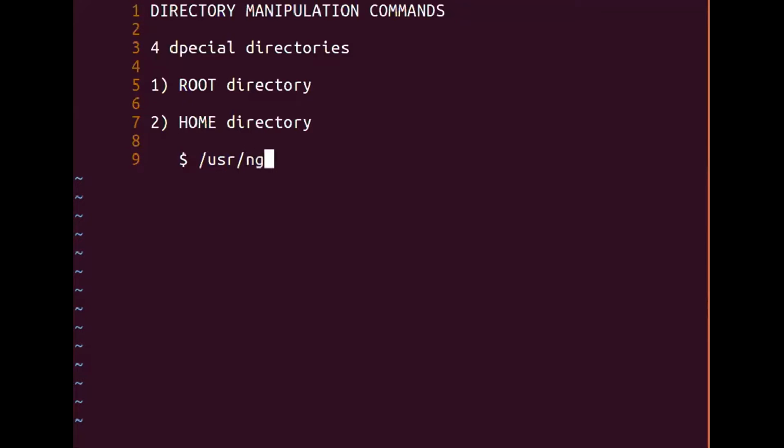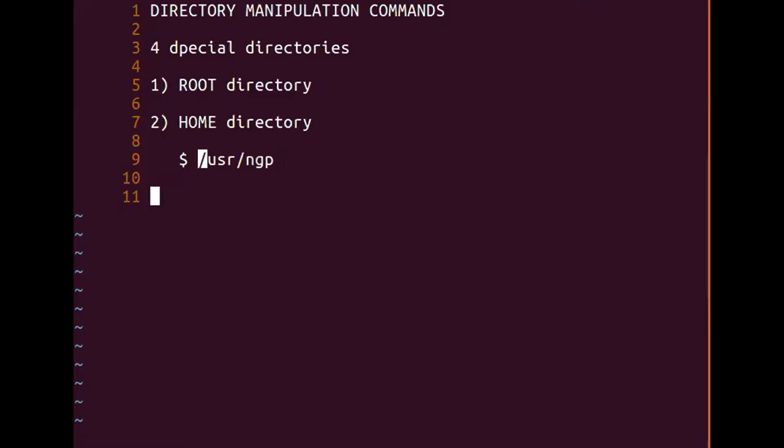And hence my default home directory will be /USR/NGP. Now NGP is actually my login name, correct? And this login name is created in a directory called USR, right? This USR itself is a subdirectory in the root. So you have /USR/NGP, right? So this is going to be my home directory.